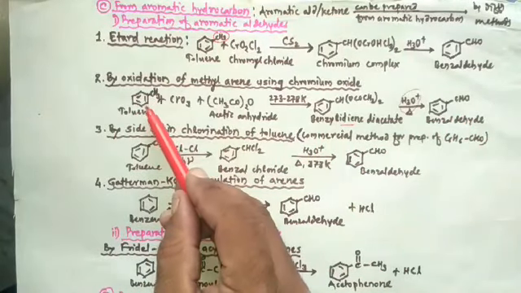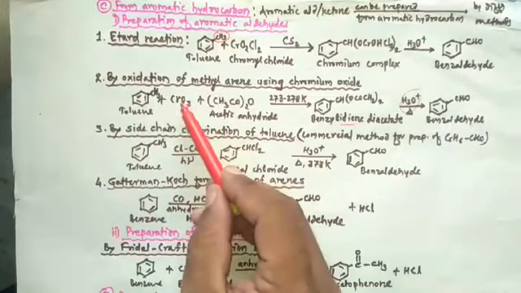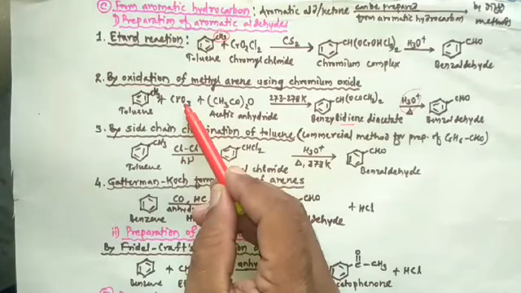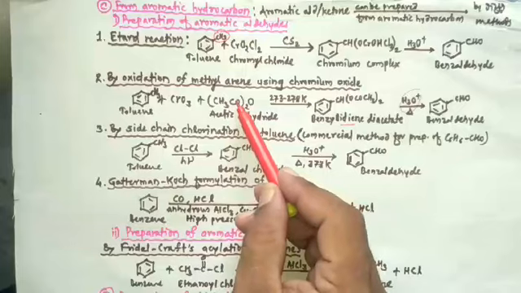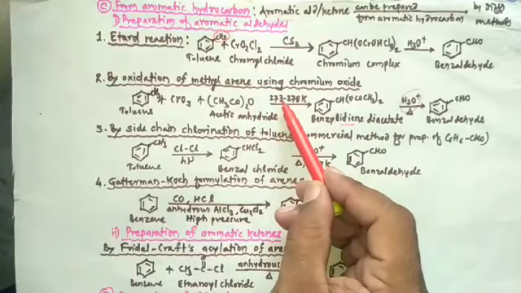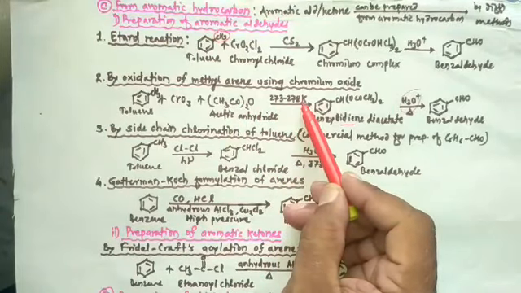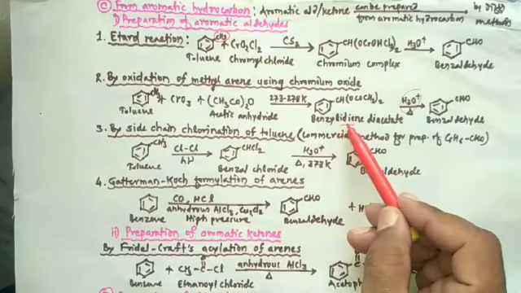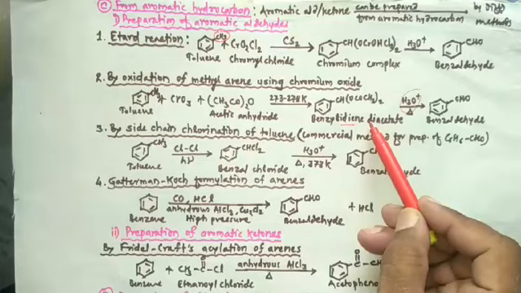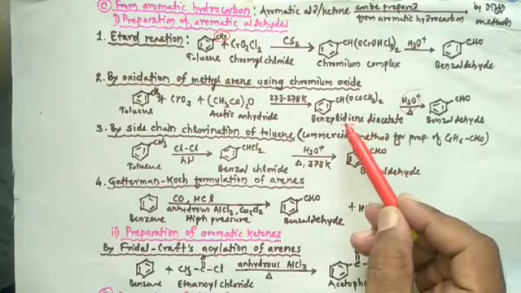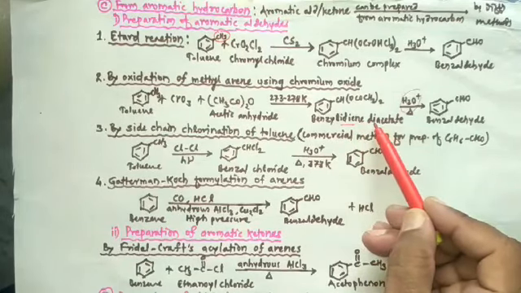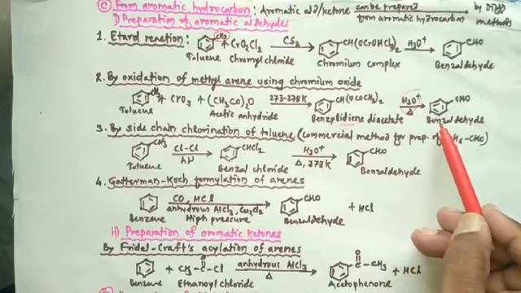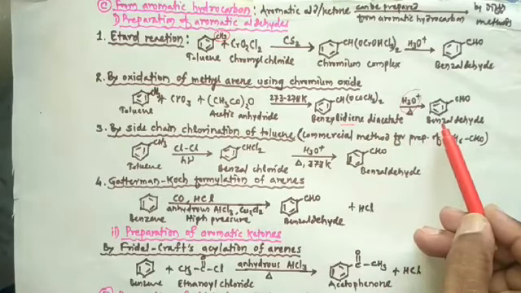Let's study one example. When toluene is reacted with chromium oxide in acetic anhydride at 273 Kelvin to 278 Kelvin, it first of all gives benzylidene diacetate. This is the diacetate derivative, and on acid hydrolysis it gives benzaldehyde.